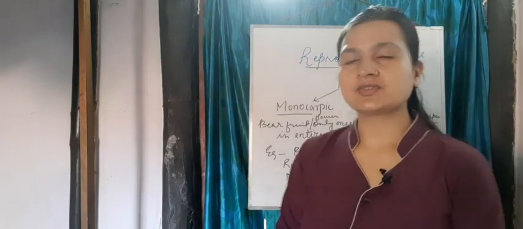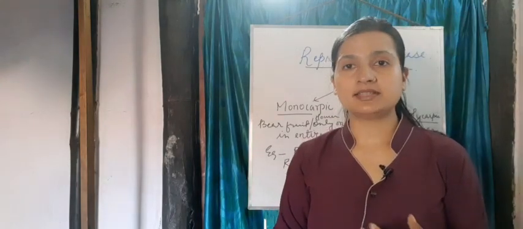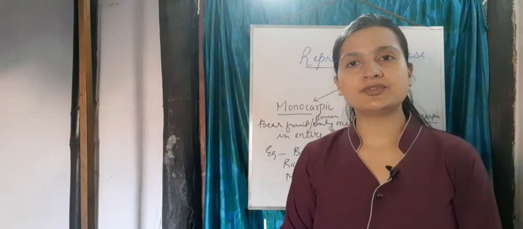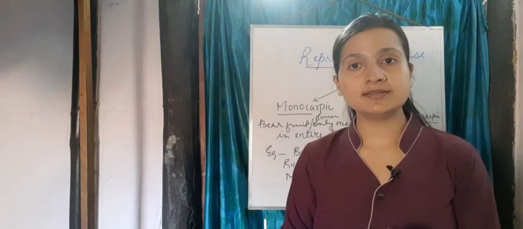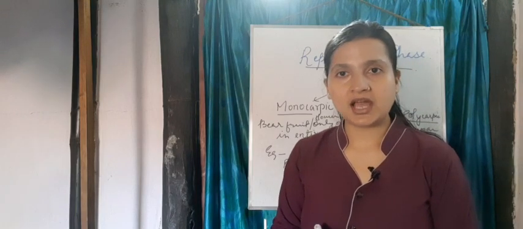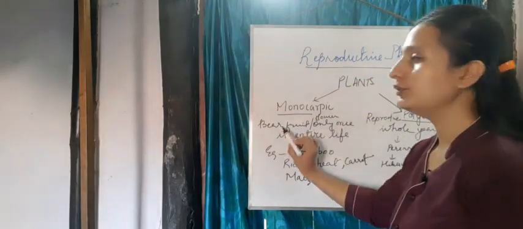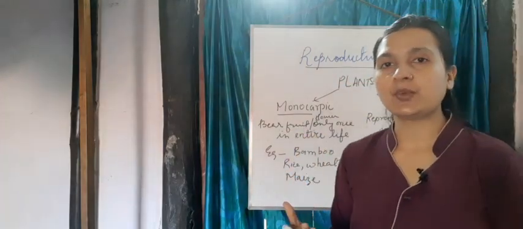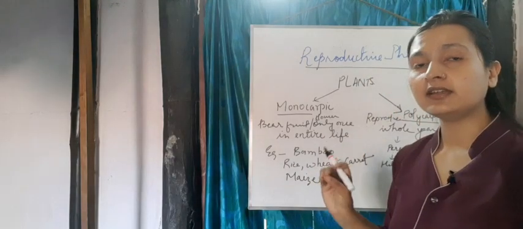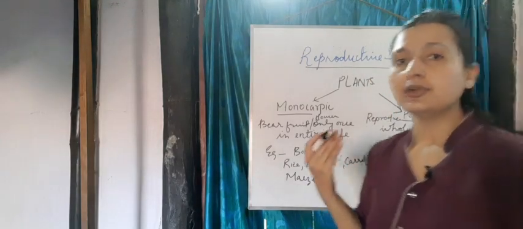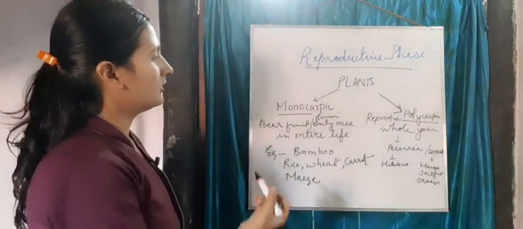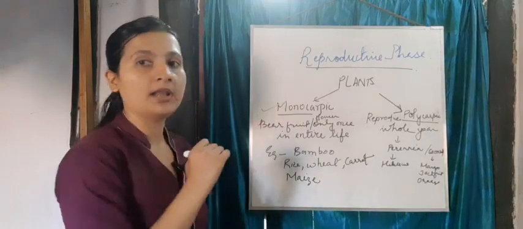What we get to see in plants is that some plants bear fruits or flowers the whole year, and some of them just bear it once in their life and then they die. Those plants which reproduce only once in their entire life, and after reproducing they die, are called monocarpic plants.